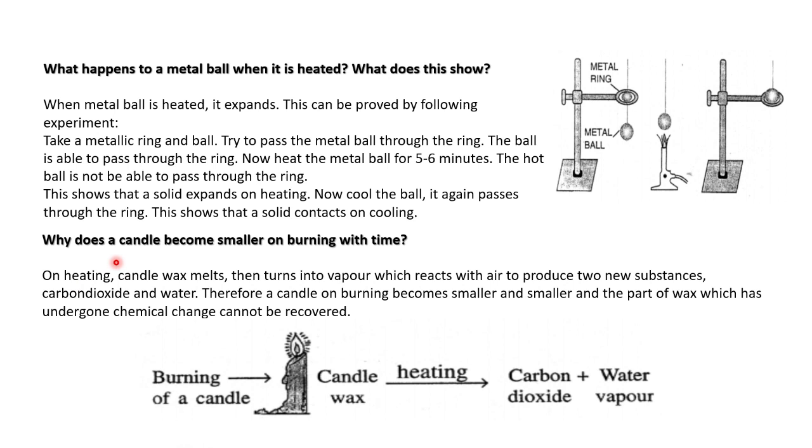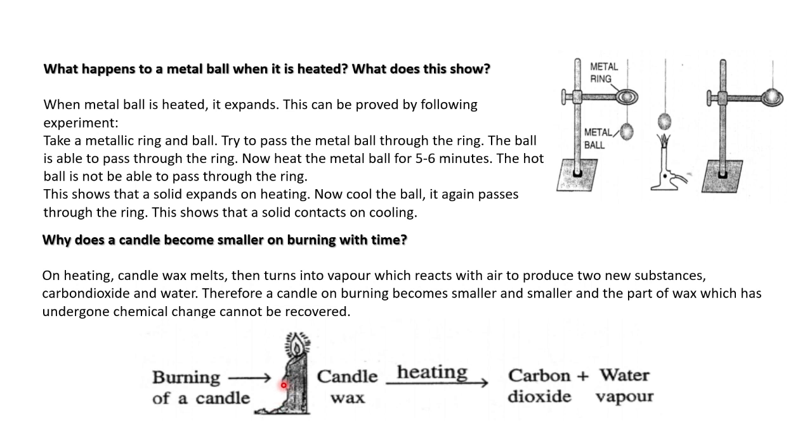Understood? Then why does a candle become smaller on burning with time? On heating a candle, wax melts, isn't it? Wax melts, then turns into vapor. It turns into vapor which reacts with air to produce new substances, carbon dioxide and water.